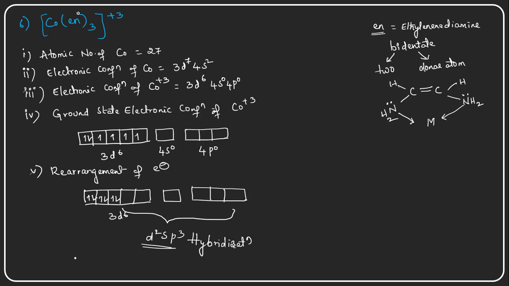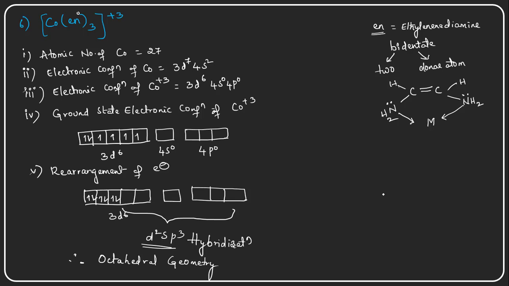And if it is d2sp3 hybridization, what is the structure or geometry of the molecule? The geometry is octahedral. For octahedral geometry, what is the structure of the molecule?